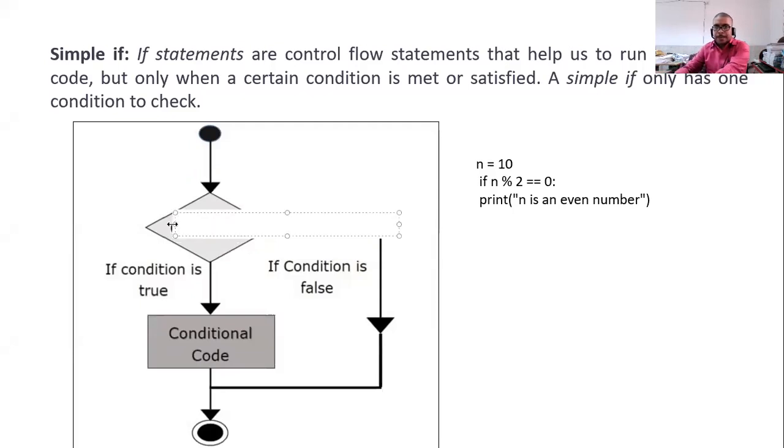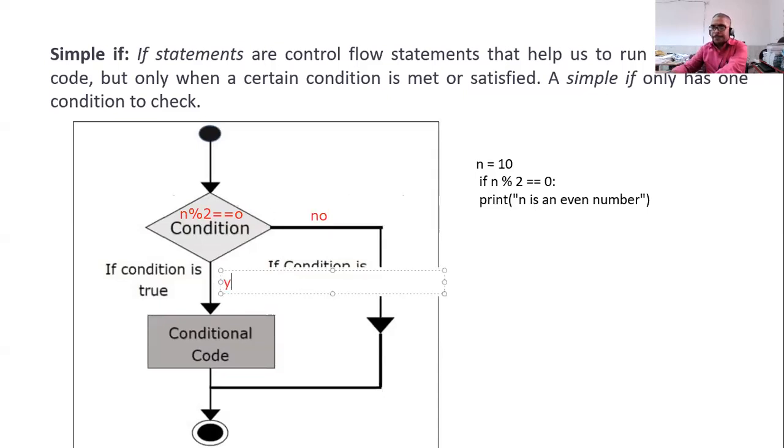If n percent 2 is equal to 0. ठीक है, तो अब इसके बाद इसका दो ही पॉसिबल आंसर हो जाएगा. If it is yes, it will move this way. If it is no, then it is this side. And if it is yes, this block will be executed.